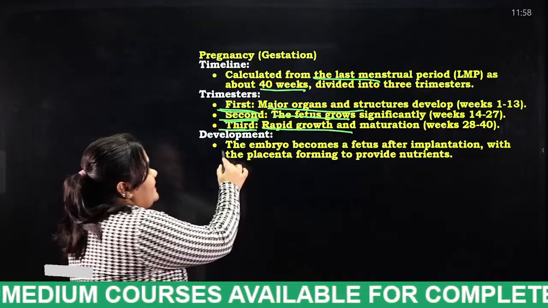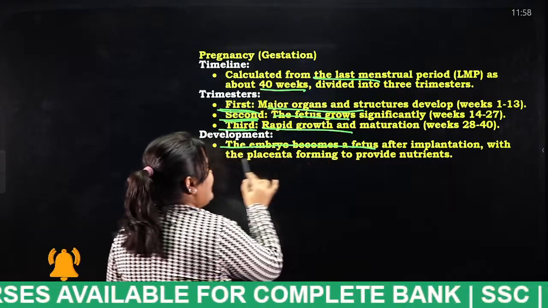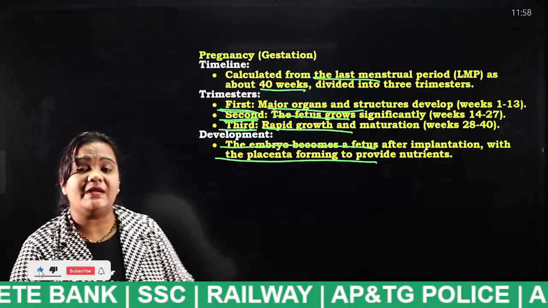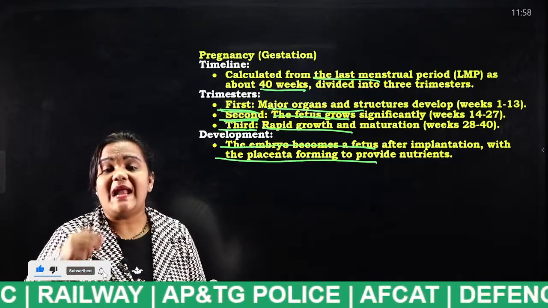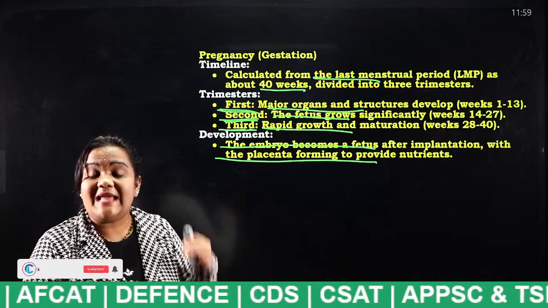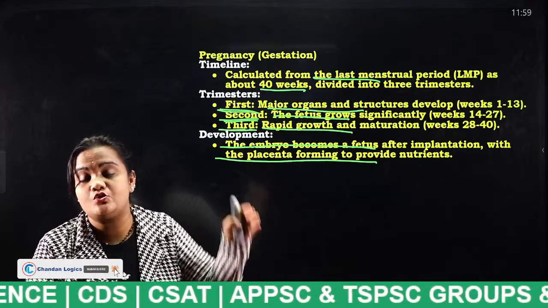And development: the embryo becomes a fetus after implantation, with the placenta forming to provide nutrients. Okay, when you take the baby out, there appears a thing attached to the placenta, right? That placenta will provide nutrients to the baby.